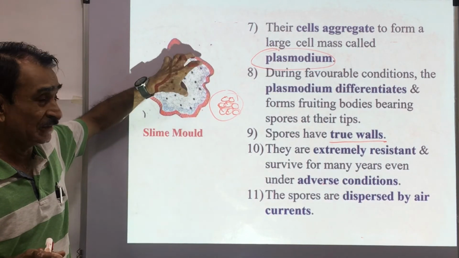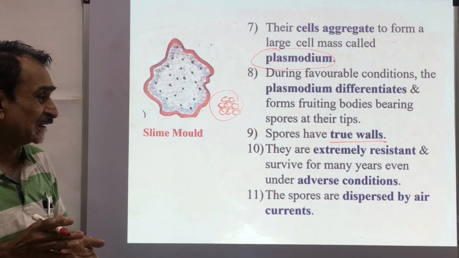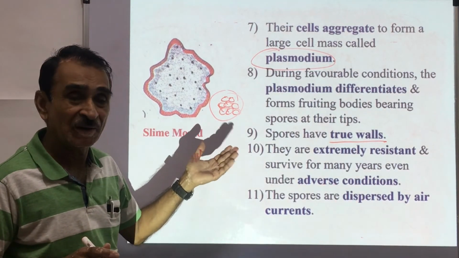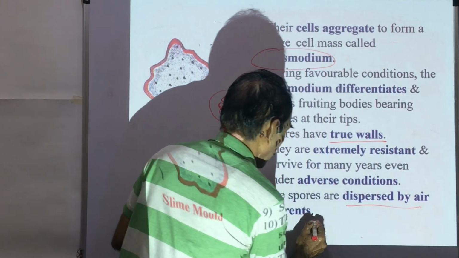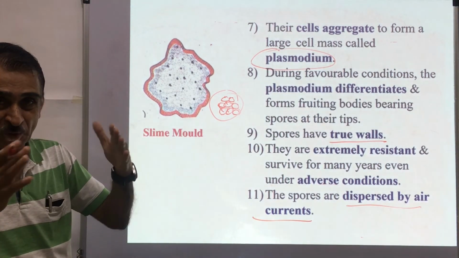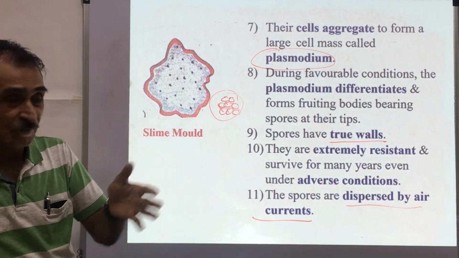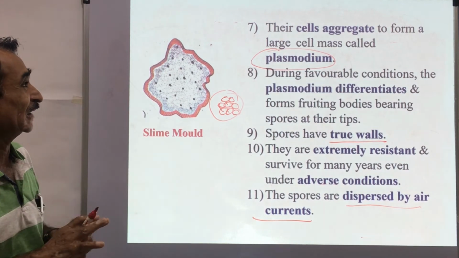So these slime molds are extremely resistant and they can survive under adverse conditions for many years. The spores are dispersed by wind currents. So the spores which are formed on the fruiting bodies are spread by wind currents, by the air.